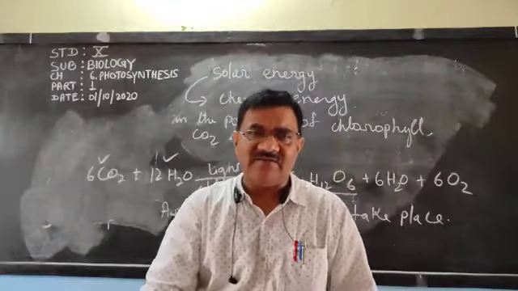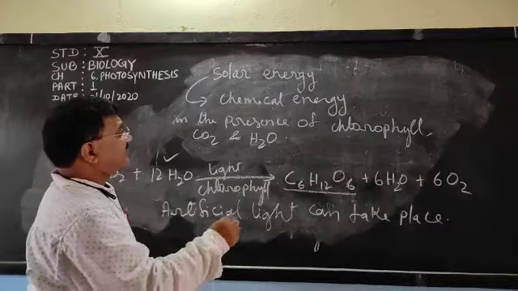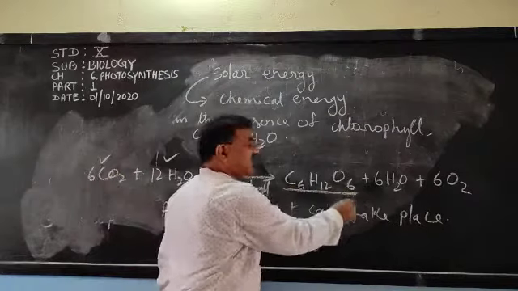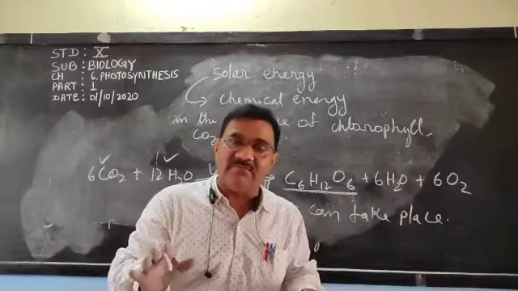Okay. And one more thing I would like to say, that the glucose which is formed is used up by the plant. All the glucose is not used at a time.